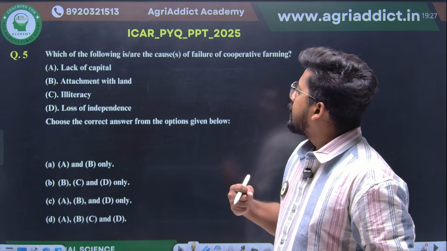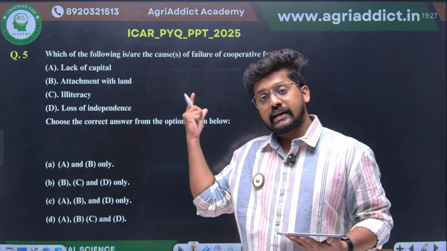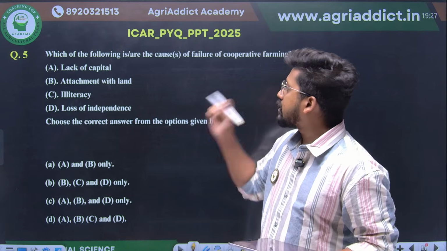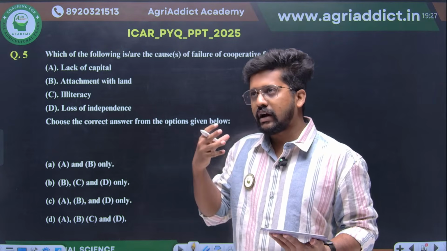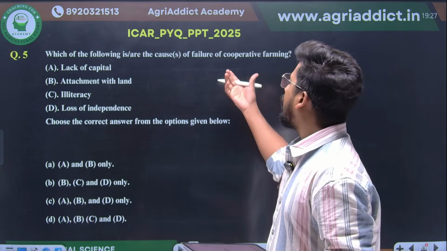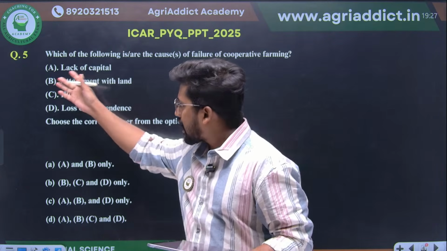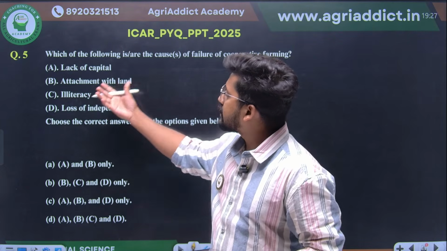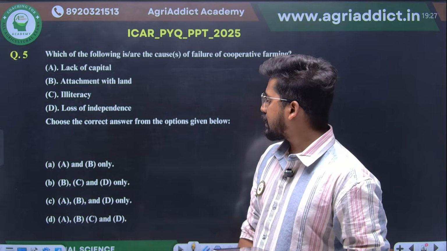But there are many challenges which are affecting the actual working or the success of cooperative farming. So there are some causes. First one is lack of capital, second one is attachment with the land, third one is literacy, fourth one is loss of independence. So which are all the correct answers?